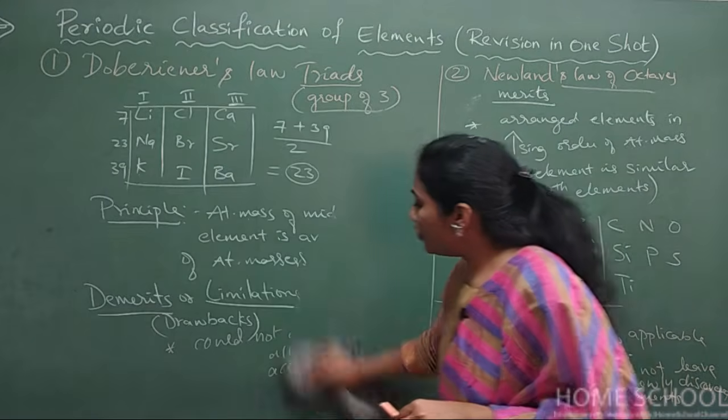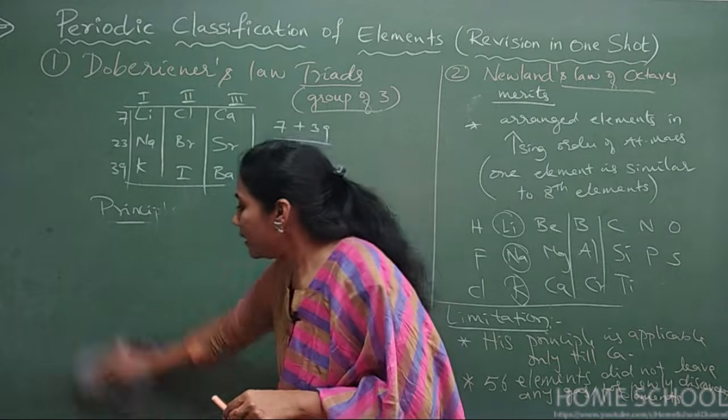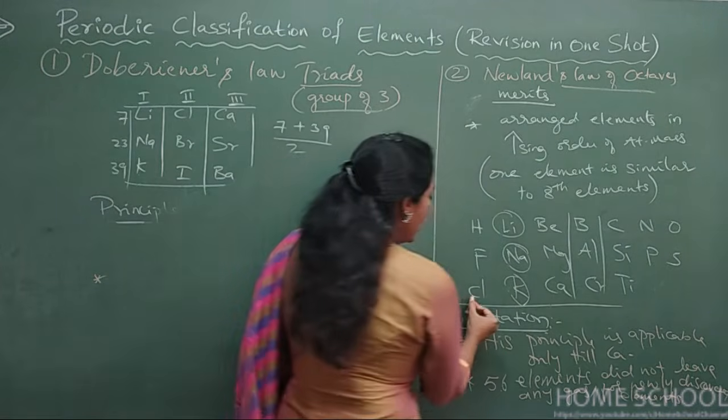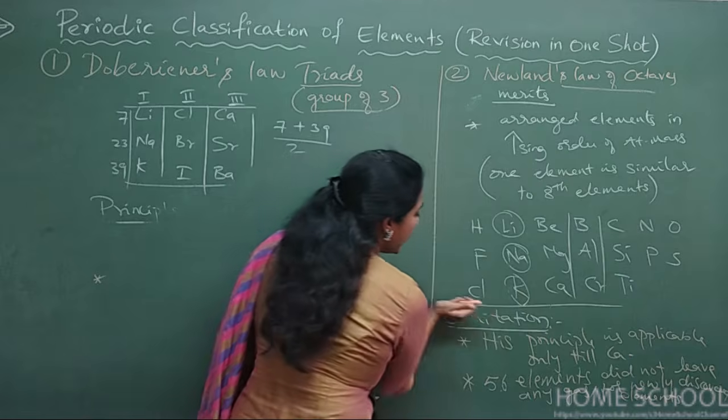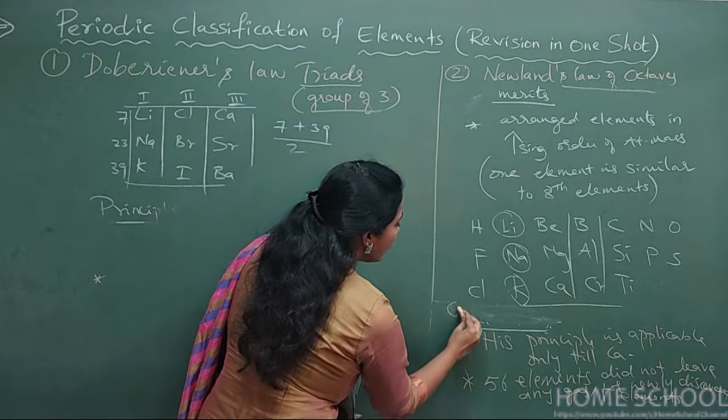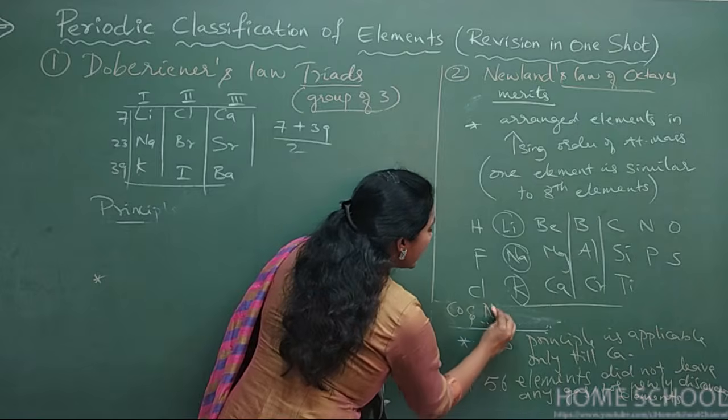Let me mention the third limitation here. Below chlorine, he mentioned two elements together, cobalt and nickel.